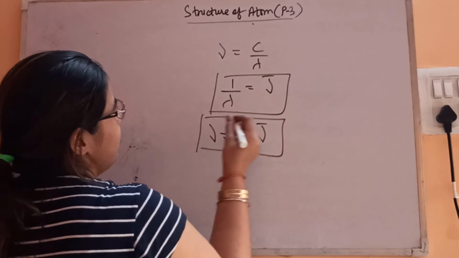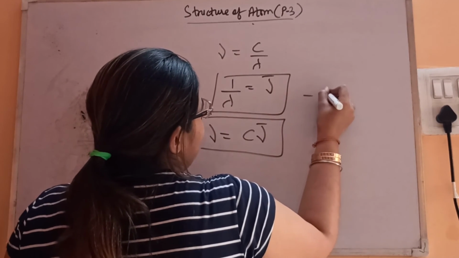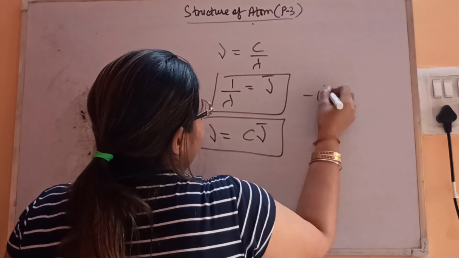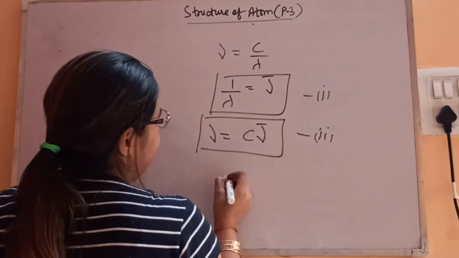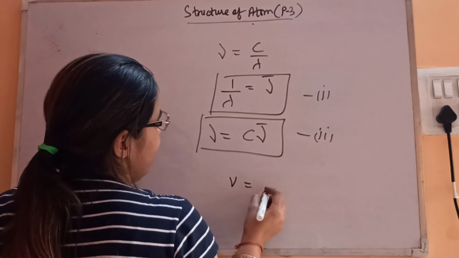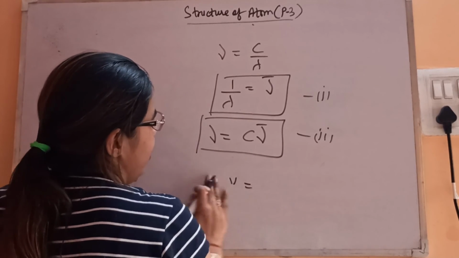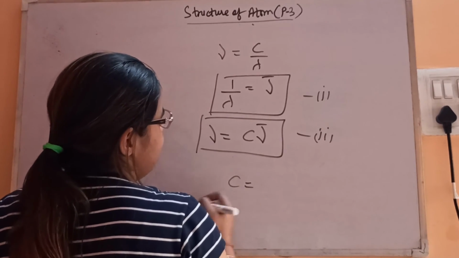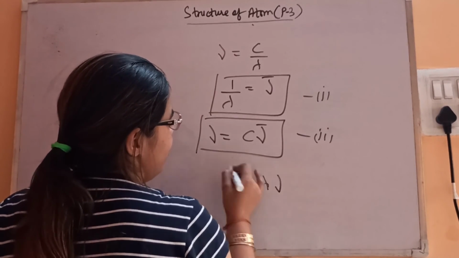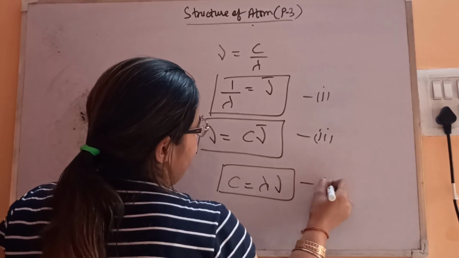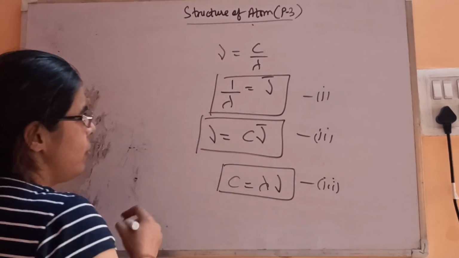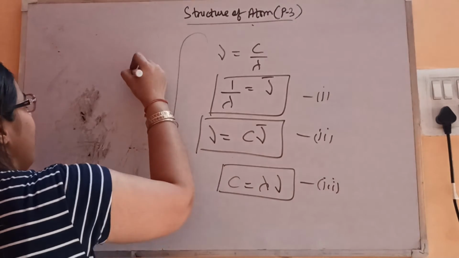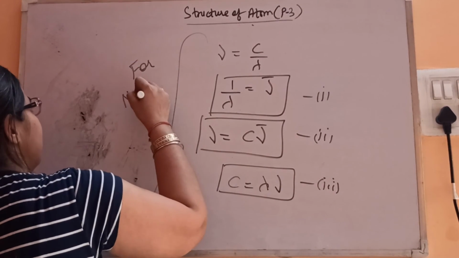This is the relationship you have to remember. Then the velocity of light is the product of lambda and nu. All these three relations you have to use for numericals.